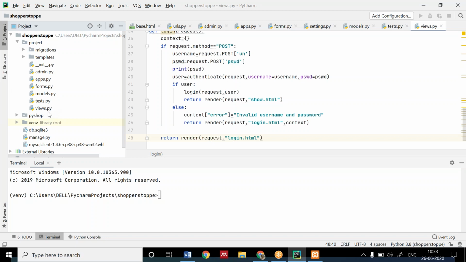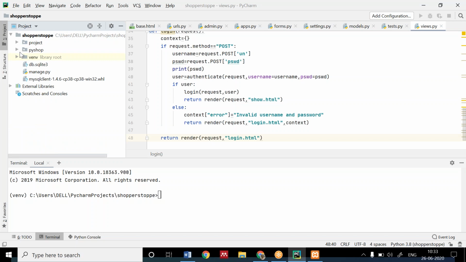Okay. Next, firstly, you will be working on the project where you are already working. If you want to create a new project, you have to create a project, create an app, and install the MySQL client. If you are working on an existing project, you will be making simple changes in that.